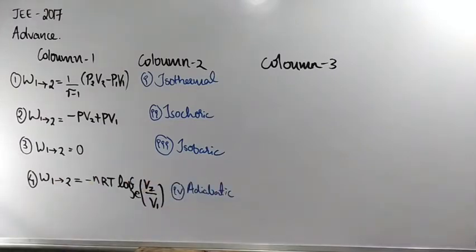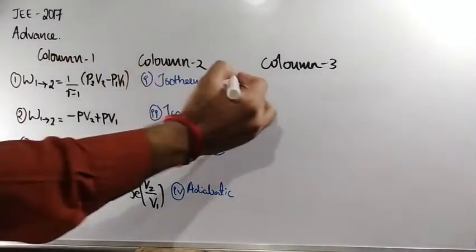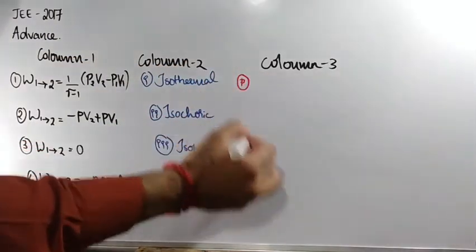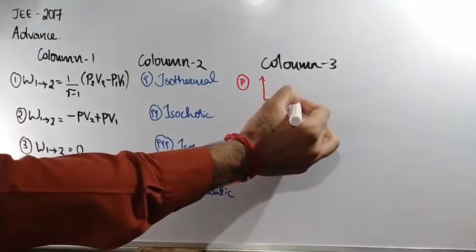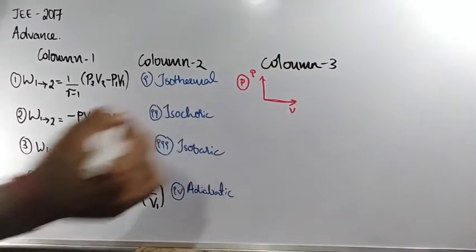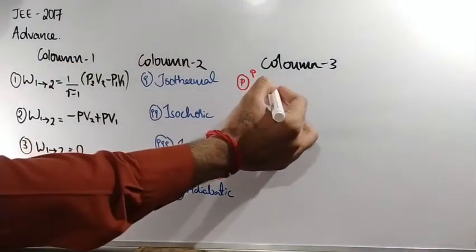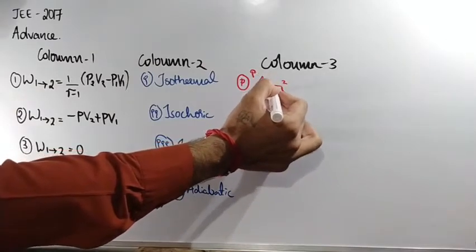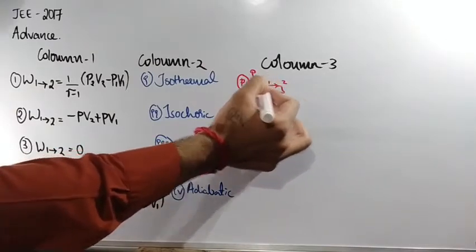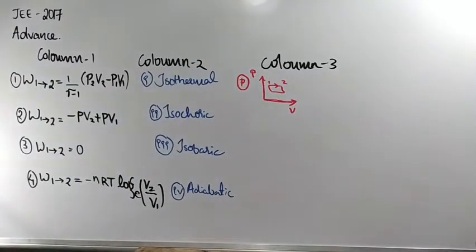Clear? Okay. Now in the third column, they had given P versus V curves basically. They had given names P, Q, R, S like this. So the first graph is in this manner, P versus V, where the process is in this manner. This is 1, this is 2, 1 to 2 arrow mark. Clear?